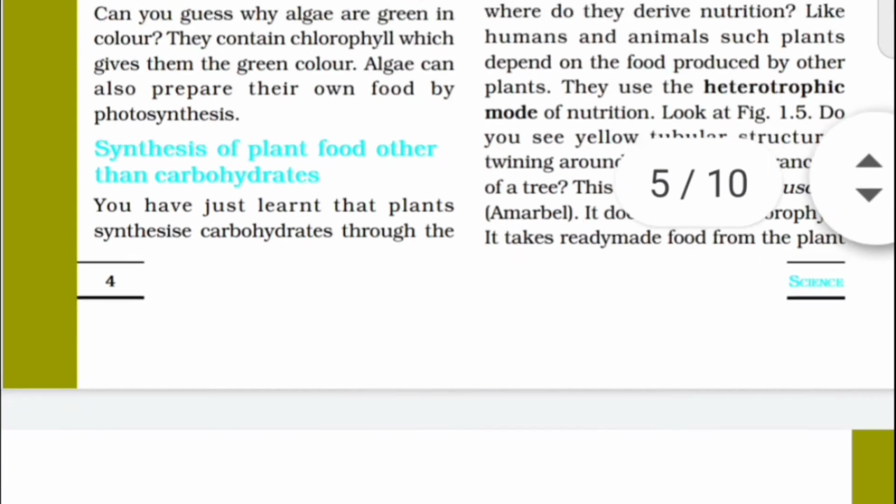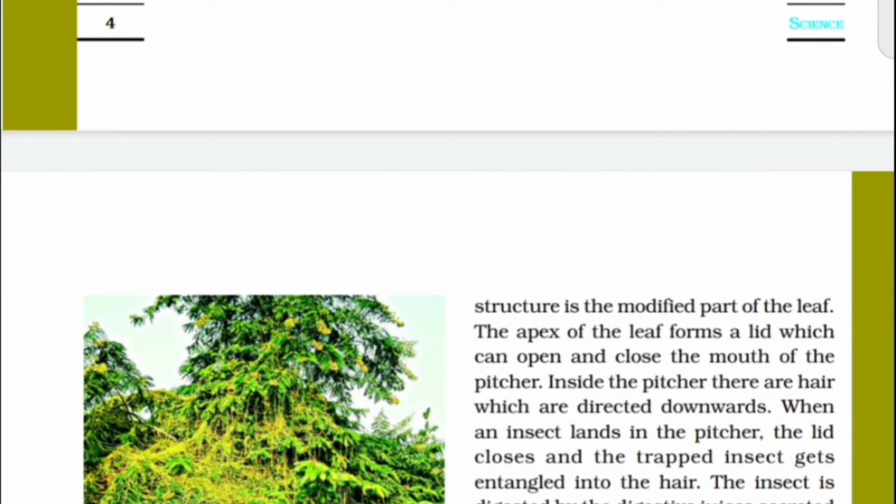Then the next article is the synthesis of plant food other than carbohydrates. Mainly the synthesis of other components, that is protein, fat, nitrogenous substances, vitamins and minerals. These other components are prepared from carbon, hydrogen and oxygen.